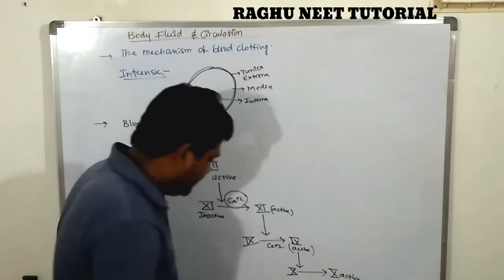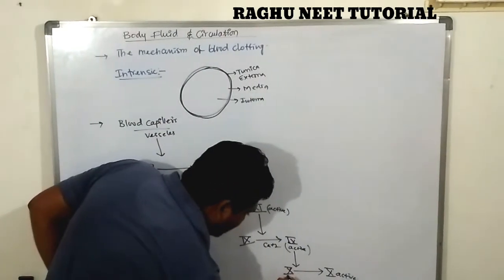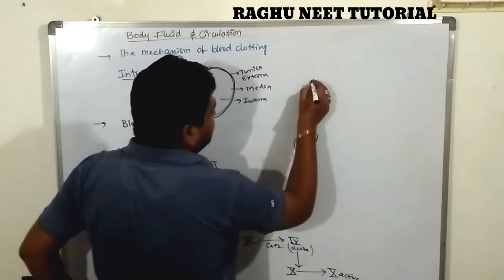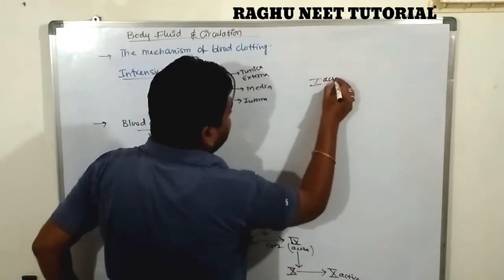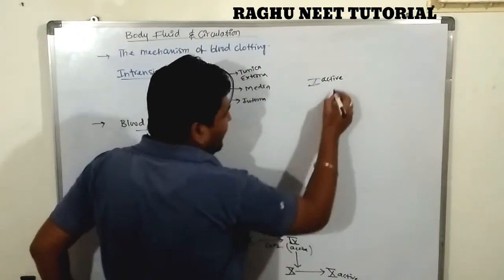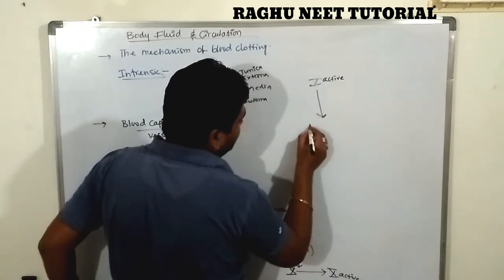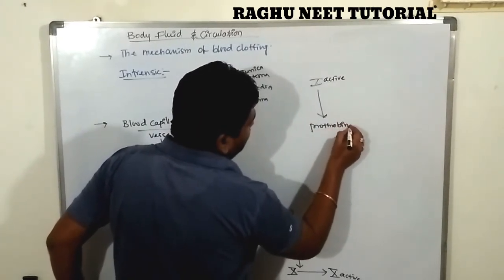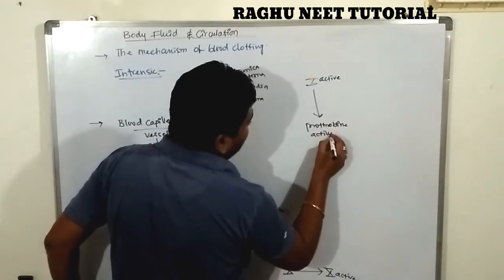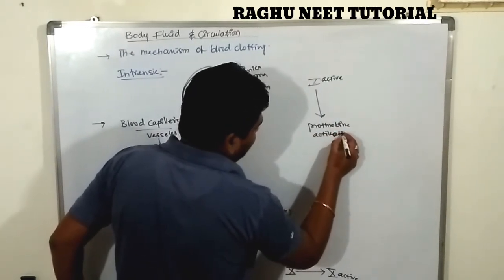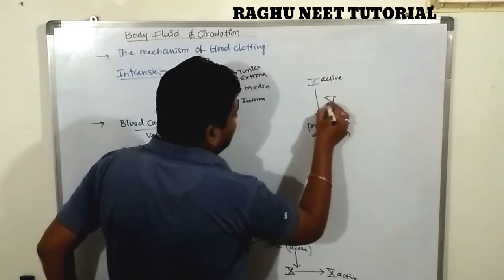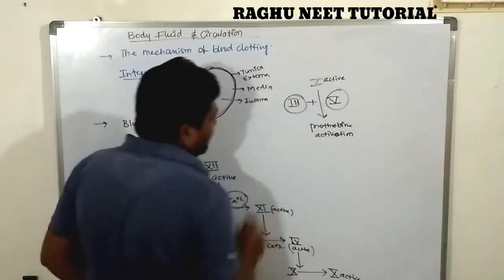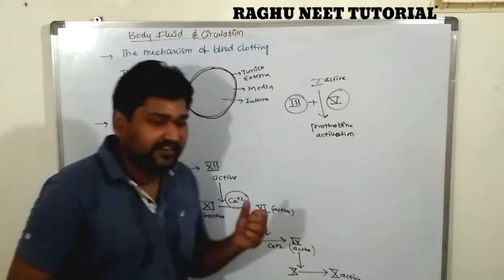It is very important. Next, the 10th factor is activated into active factor 10. The active 10th factor is converted into prothrombin activator, in the presence of the 3rd and 5th factors. What is the 3rd factor?